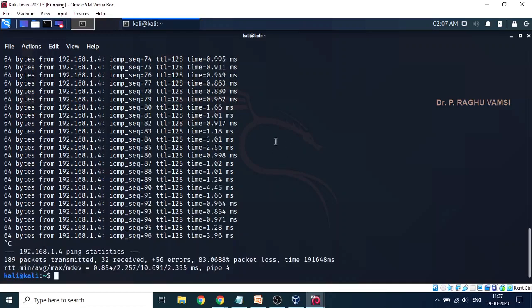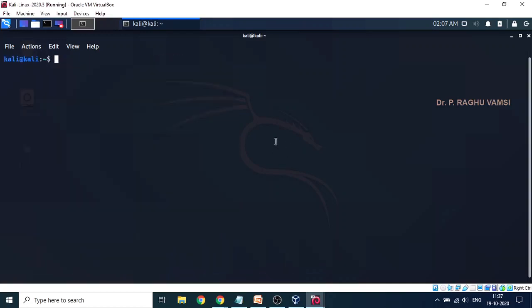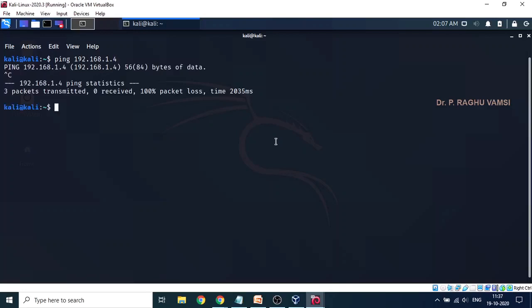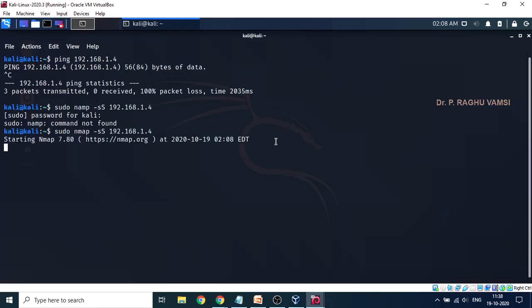Now, since there is no way of pinging, since the firewall is on, the pinging is not happening. So what I can do is go for an nmap scan. So sudo nmap -sS, which is called a stealth scan.